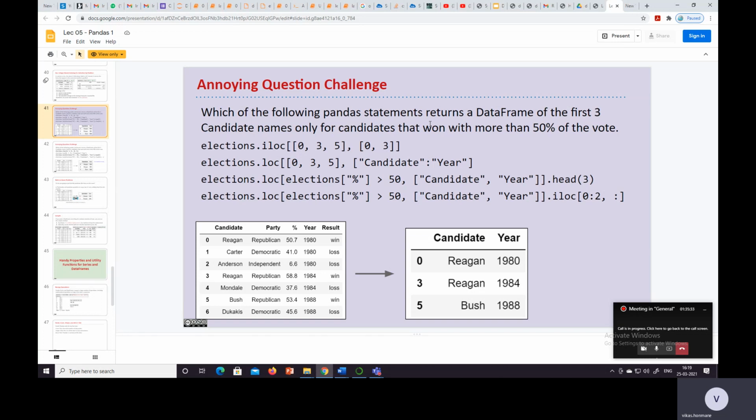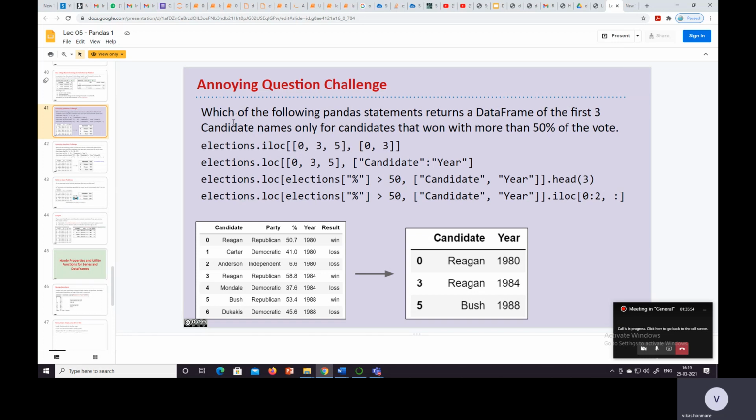So we start with the problem that we left in the last lecture. The problem was about the annoying question challenge. We have different answers to this question.